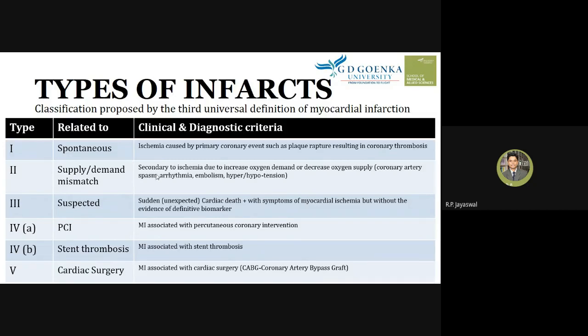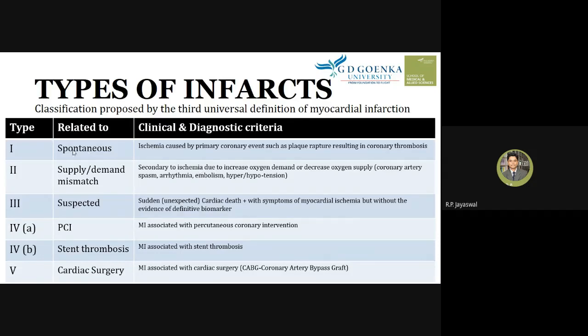Type 2 is secondary to ischemia. After ischemia, what happens? There is an increased oxygen demand, or there may be a decreased oxygen supply, right? So this is secondary to ischemia. Here there may not be the development of plaque or atherosclerosis phenomena. The ischemia may have developed because of something different other than the atherosclerosis mechanism, right?